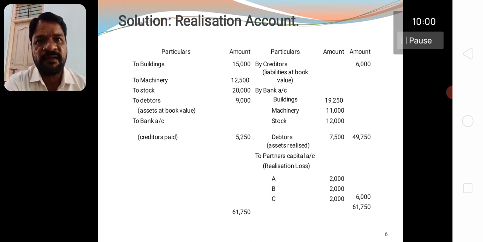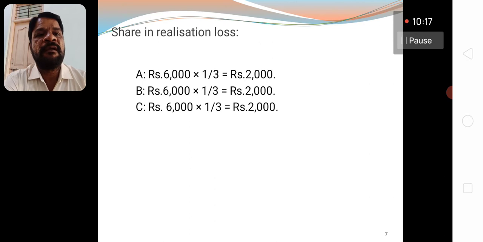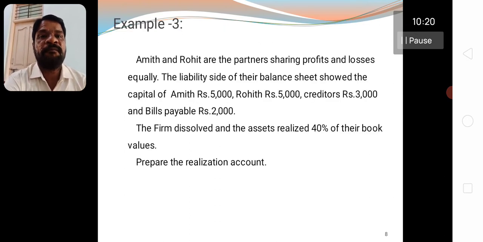Now it is the way of preparing the realization account, and we have to consider a different problem on the preparation of the realization account. Amit and Rohit are the partners sharing profits and losses equally. The liability side of their balance sheet showed the capital of Amit 5,000, Rohit 5,000, creditors 3,000 and bills payable 2,000.